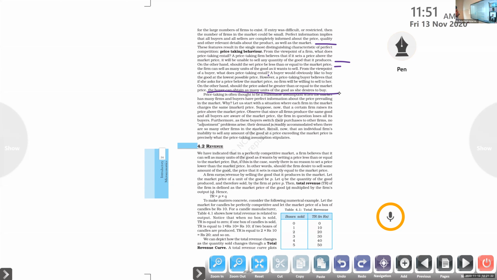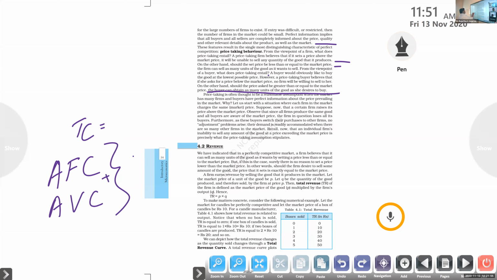Next one we want to discuss is the revenue of a firm. We know that the producer is spending money, so we can say it is a total cost, the total cost for production. So they are spending money for the short run production. We know that average fixed cost and average variable cost, AFC plus AVC, that's the total cost, right? Yes or no?